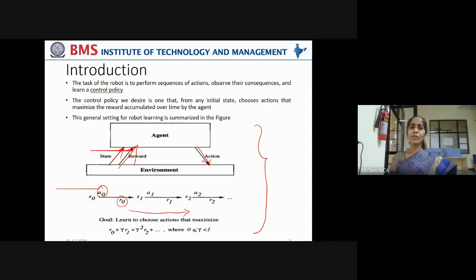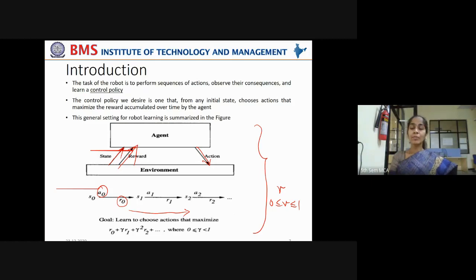Why? Because the reward for an action taken by the agent to move from one state to another state is not known until that action is taken. That is why it is called a delayed reward. And we also understood that the agent will be interested only in immediate rewards in the learning process rather than delayed rewards. That is why we took a constant gamma which lies between 0 and 1. This gamma is a discounting factor.